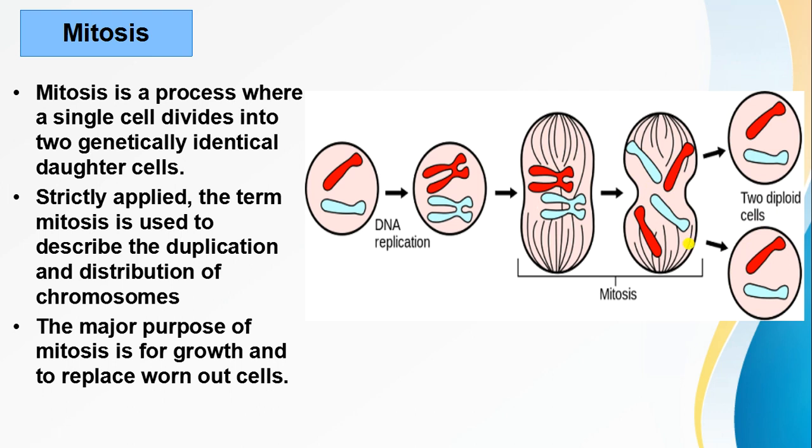So if we talk about the function of mitosis, then we can say mitosis is very important for the growth of an organism. The second function is that mitosis is used to repair injured cells. If cells are damaged, then this can be physical damage, like a cut, which can also be repaired easily.